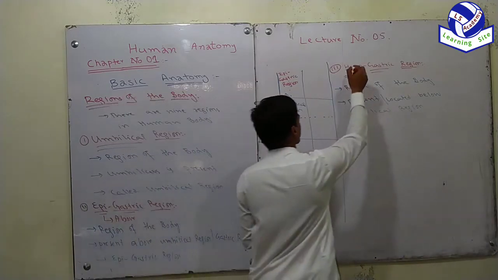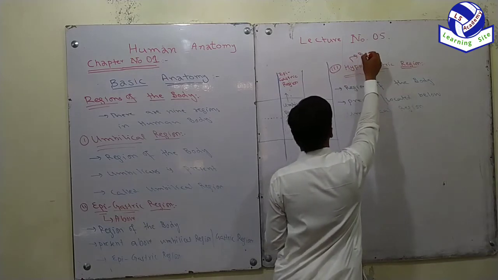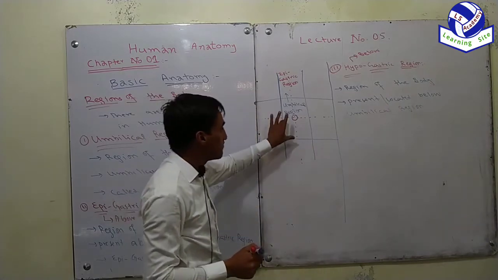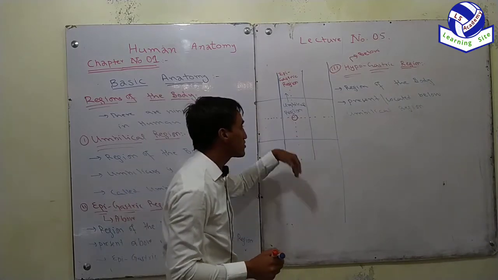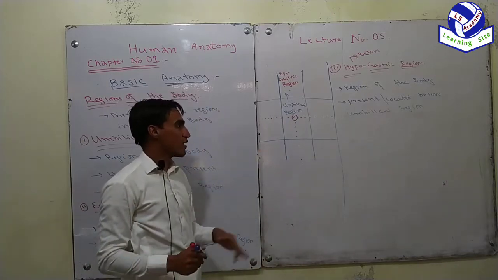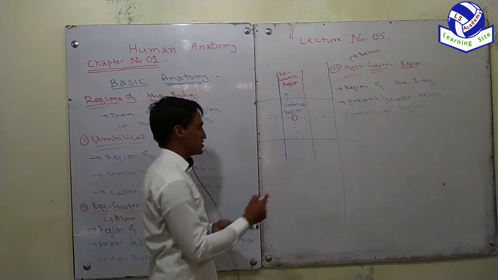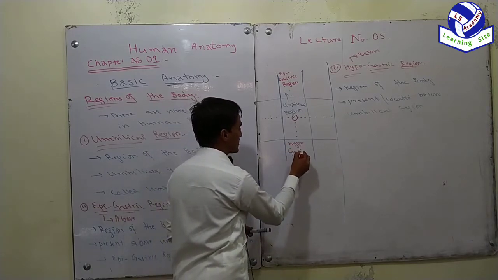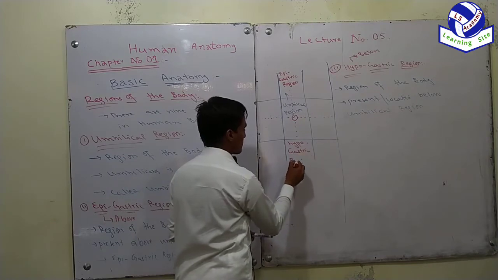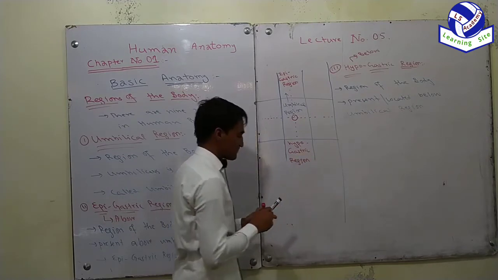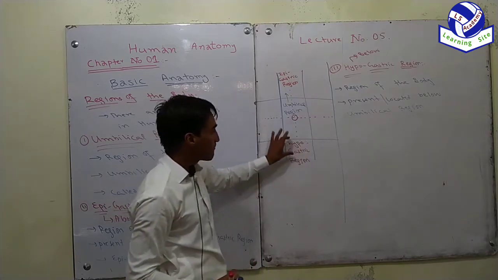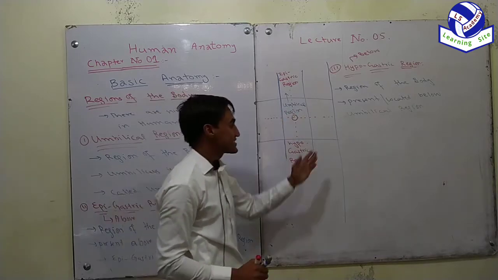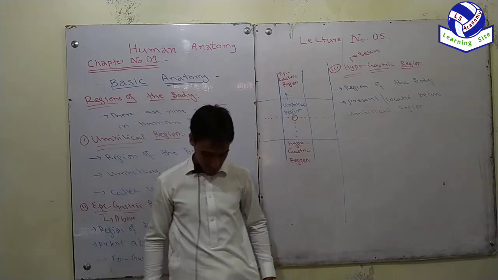Hypo means below. So the region of the body present below the umbilical region, below the gastric region, is called the hypogastric region.